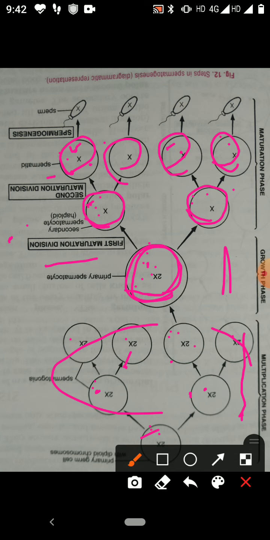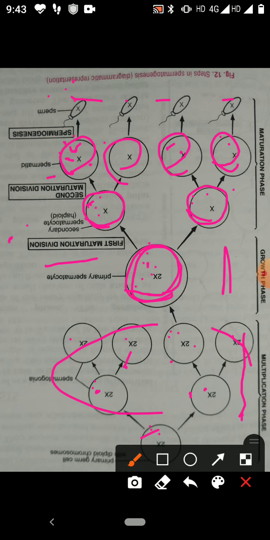Now these sperms move and they are coming in the epididymis. There they get mature and they become mobile.